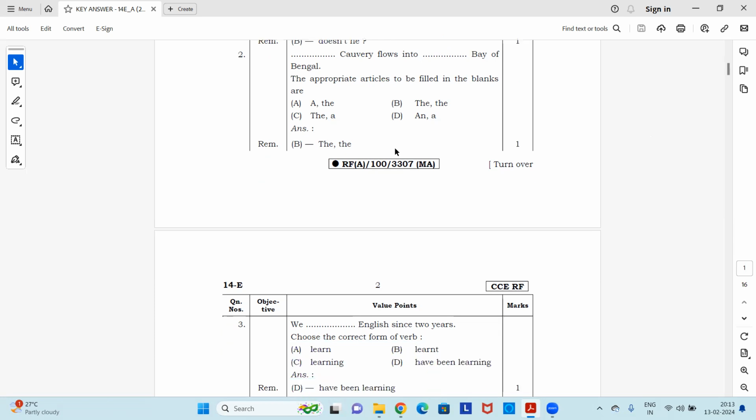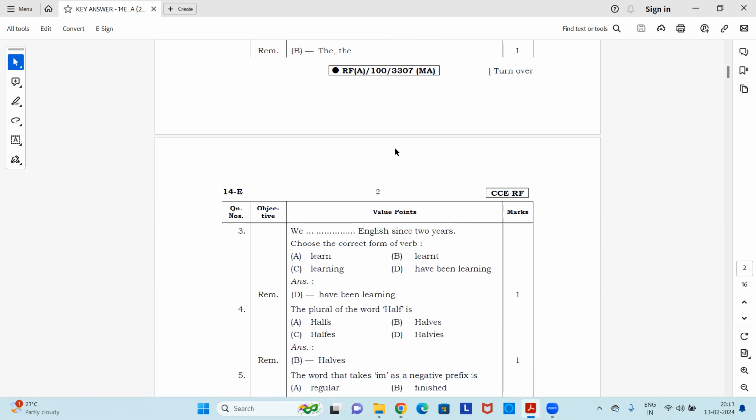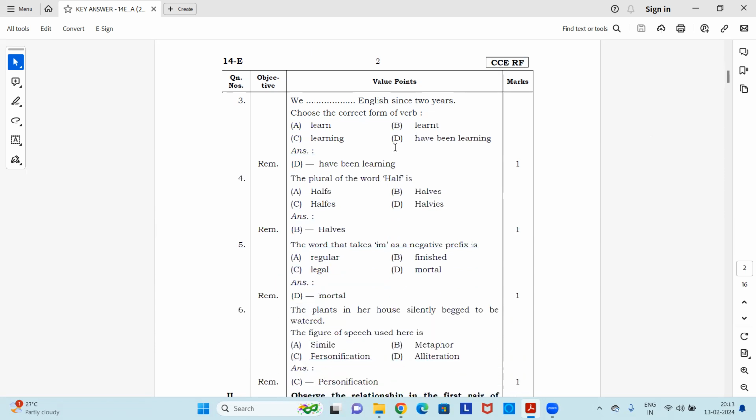So basically these multiple choice questions are your grammar based questions. Okay, let's move to the next question, the third one. We dash English since 2 years. Choose the correct form of verb: learn, learned, learning, have been learning. And the right answer is have been learning. We have been learning English since 2 years.